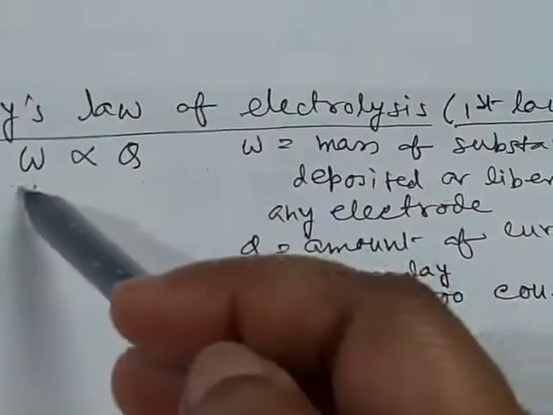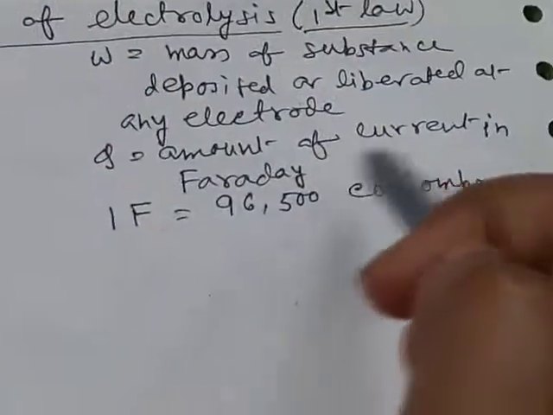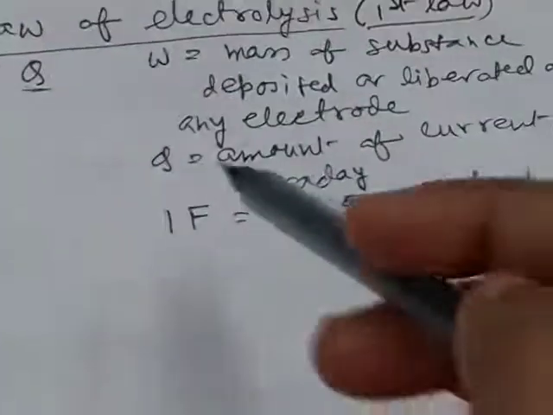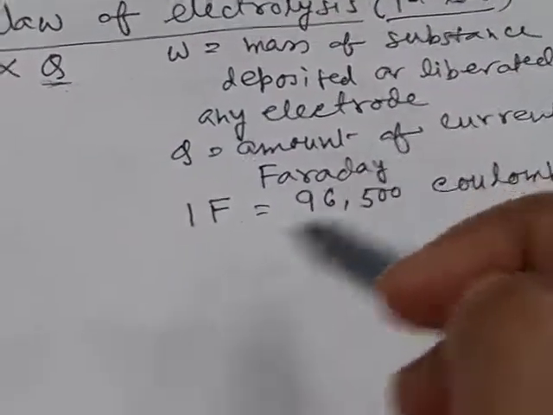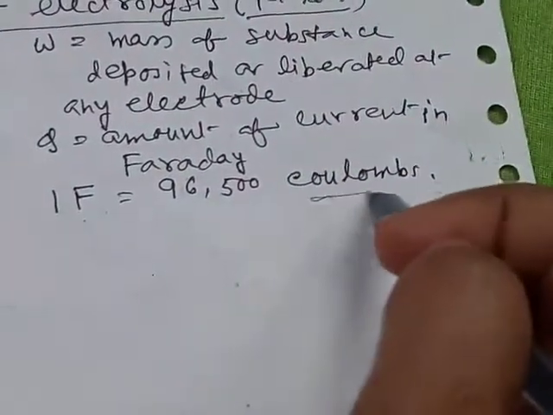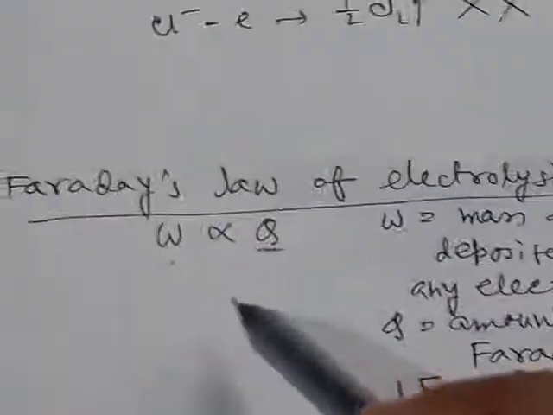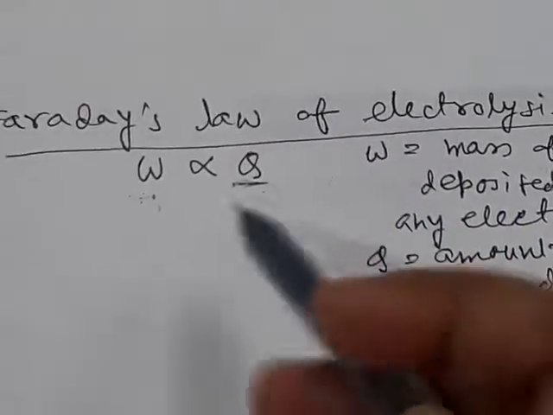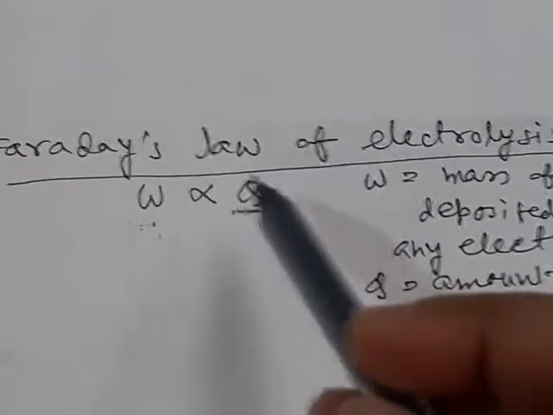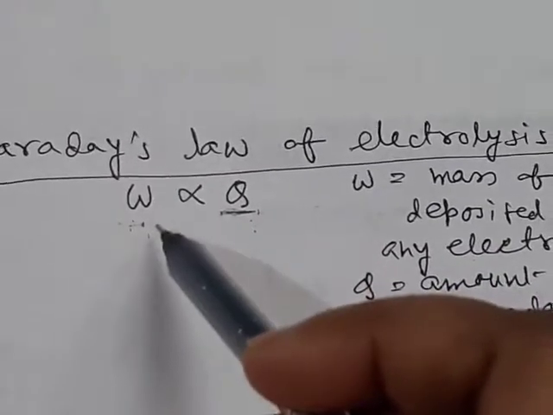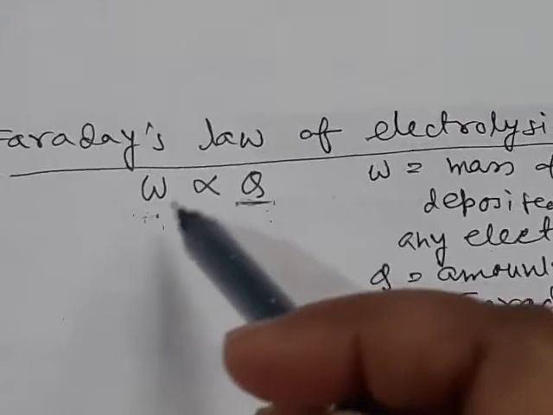This mass is proportional to the amount of current passed, and this is given by Q. The unit of Q here is Faraday, whereas 1 Faraday is equal to 96,500 coulombs. Coulomb is also the unit of charge, but in Faraday's law the amount is given in Faraday units. So if we increase the amount of current, more and more metal will be deposited or more and more gas will be liberated at the electrodes.